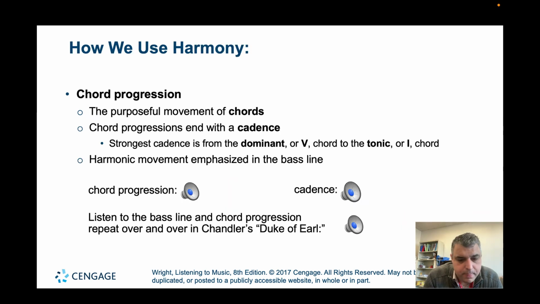How we use harmony. One of the best ways that we use harmony is through a chord progression. A chord progression is a series of chords that's played, and then plays again and again. It's basically a loop of a series of chords. One of the best examples is a 1-4-5 progression, where it's the 1 chord of a scale, the 4th chord, and then the 5th chord. If anyone's ever heard of 12-bar blues, that's a chord progression. It's 12 bars and has a set chord progression that blues players use.